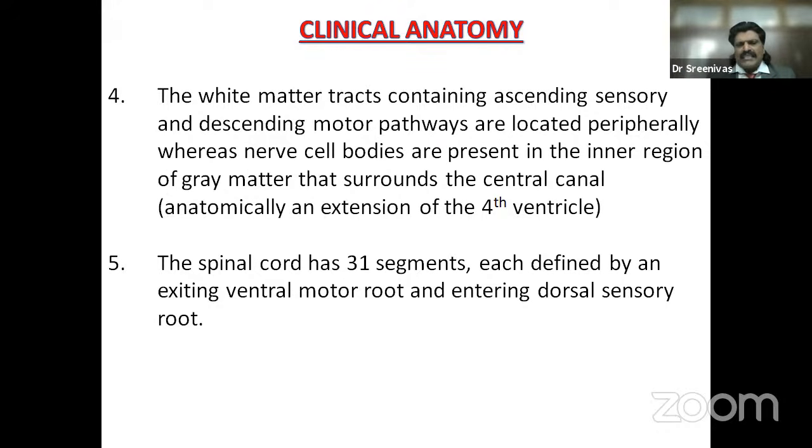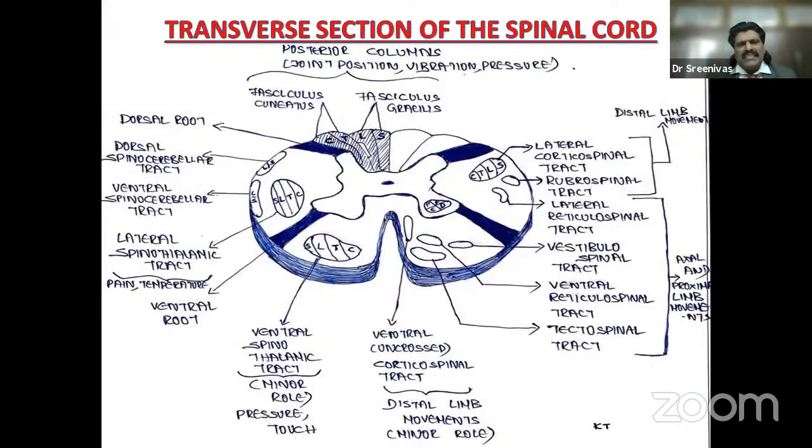The spinal cord has 31 segments, each defined by an exiting ventral motor root and an entering dorsal sensory root. So this is the transverse section of the spinal cord, and this is going to be very, very important to understand paraplegia and localization of the paraplegia. Here you can see in this diagram, you have the posterior columns. These are the ascending tracts. These are the descending motor tracts. So of the ascending tracts, two very important tracts are the posterior columns, which are placed in the posterior most part of the spinal cord.